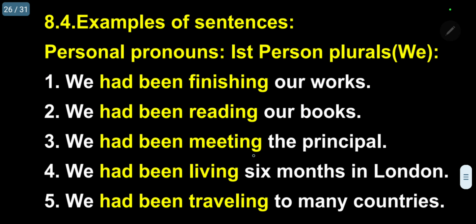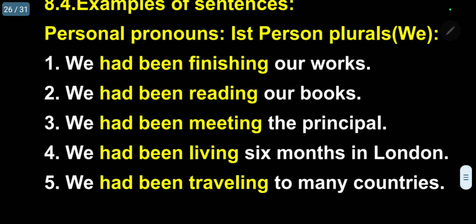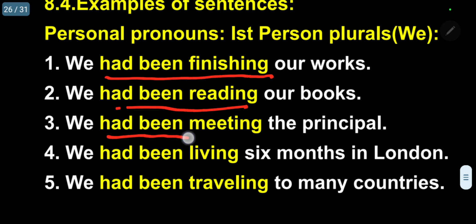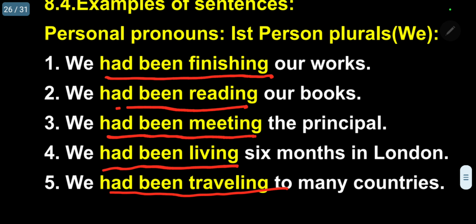The next one, personal pronoun, first person plural, we. We had been finishing our works. We had been reading our books. We had been meeting the principal. We had been living 6 months in London. We had been traveling to many countries. Please follow. In all the cases, normal; only in live, E is removed and ing added.